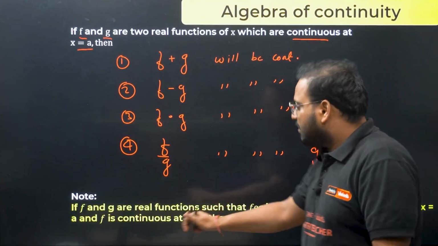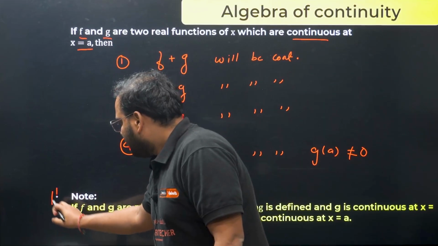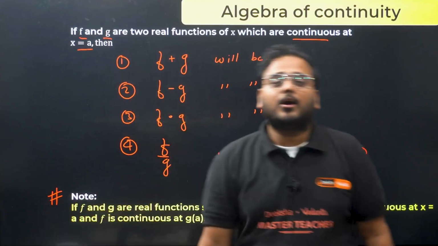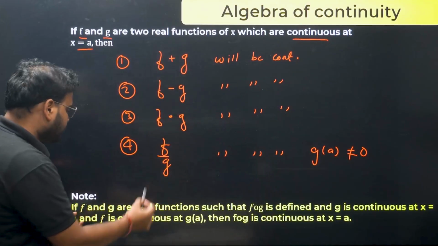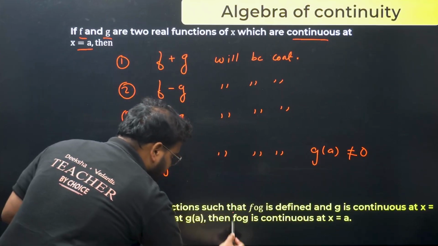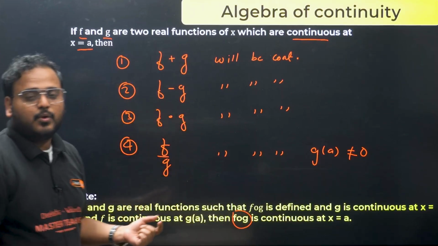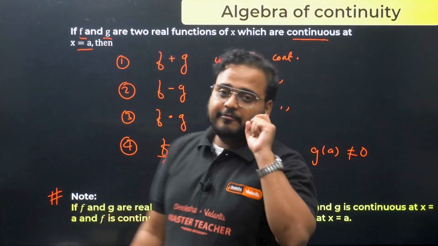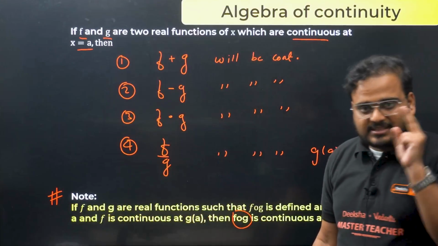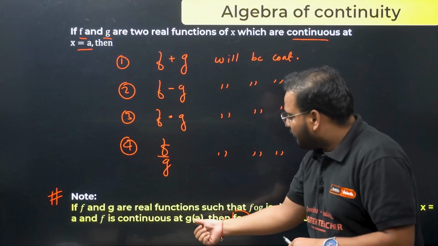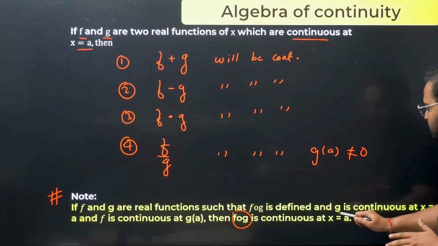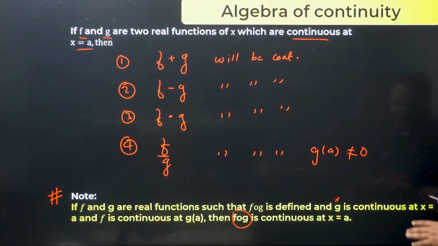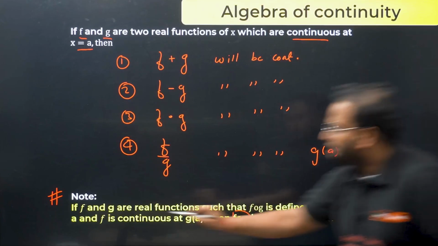Now over here you see the note. It's important because it's for the composite function. It talks about fog. If you are looking for fog to be continuous, the necessary condition is that g should be continuous at x equals a.